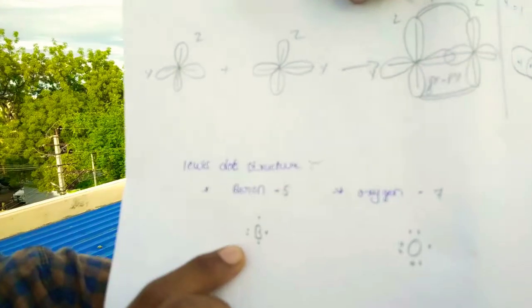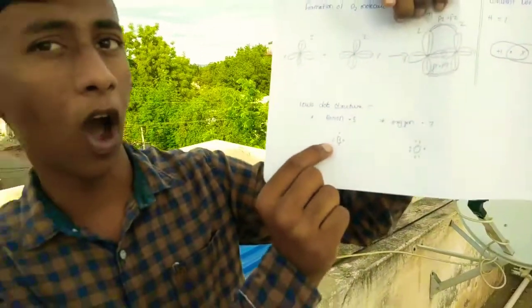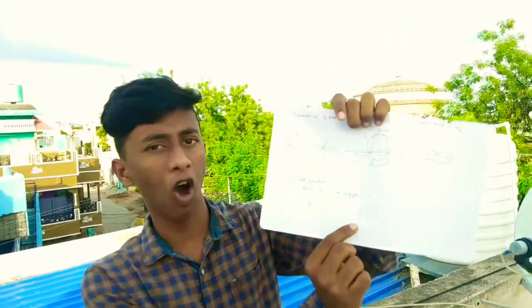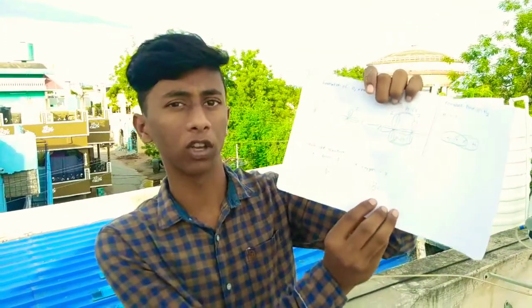This is the picture of the Lewis dot structure of boron. Here, in this way, we have to keep the dots. In oxygen we have to keep 7 dots, because the atomic number of oxygen is 7, and the atomic number of boron is 5. So we have to keep 5 dots in boron and 7 dots in oxygen. In this way we locate the dots on the symbol of the element. Are you understood? I hope you all have understood.